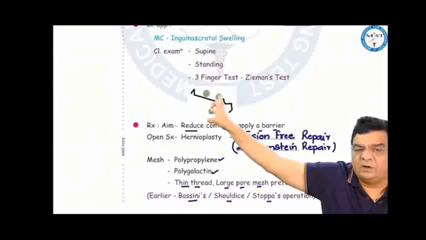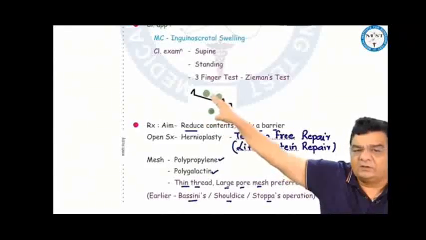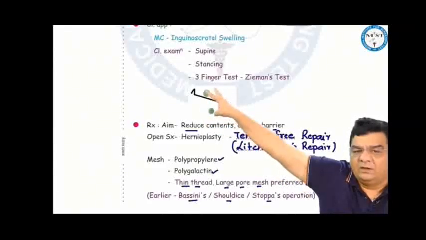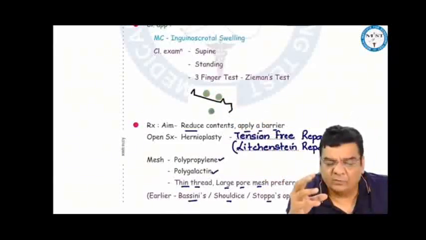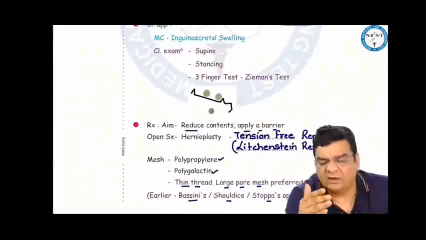If it is coming out from the deep inguinal ring, it is indirect inguinal. If it is coming out from the Hesselbach's triangle, then it is direct inguinal hernia. And if it is coming out from the femoral canal, then it would be a femoral hernia. The treatment for all the hernias, the aim is the same. We have to put the hernial contents back, create a barrier so that the hernia does not come out again.